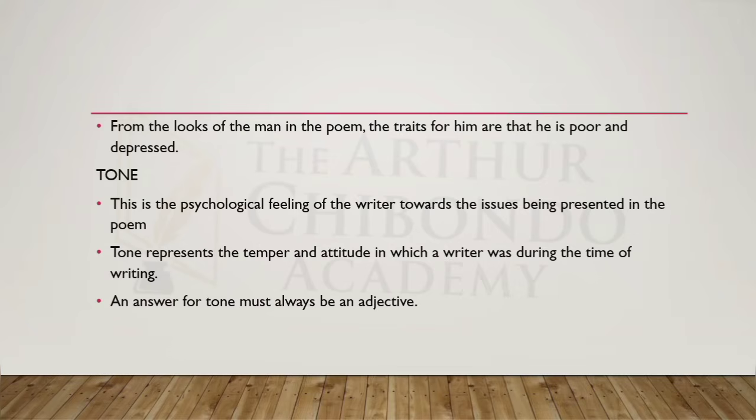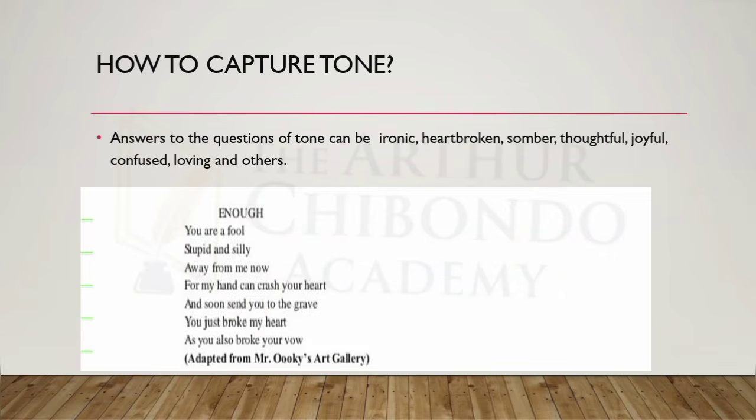This is the psychological feeling of the writer towards the issues being presented in the poem. Such feeling is seen through how the words in the poem sound. Tone represents the temper and attitude in which a writer was during the time of writing. An answer of tone should also be in an adjective form. So we should use adjectives when we are giving the tone of the poem. So how to capture tone?